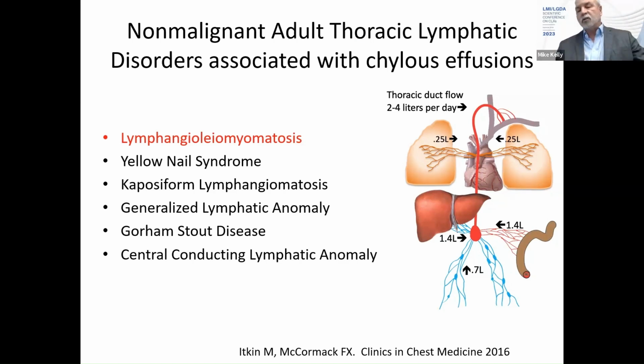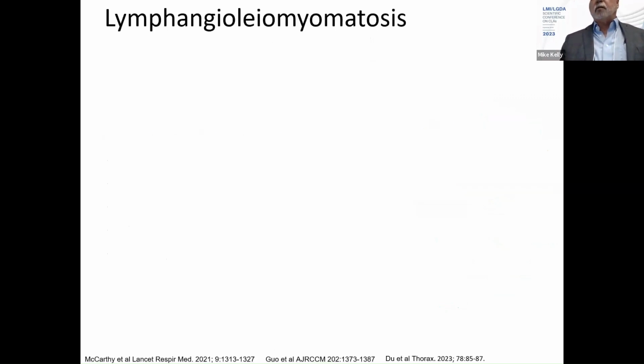And just on the right, just to remind everybody that about 3.5 liters of chylous fluid comes from the abdominal cavity, and perhaps about 0.5 liters from the lung. And chylous effusions occur when there's obstruction at the level of the thoracic duct above the pulmonary lymphatic communications with the thoracic duct, causing reflux of chyle back into the lung, or loss of valve sufficiency, or direct communications through anomalous fistulas or vessels with the axial lymphatics.